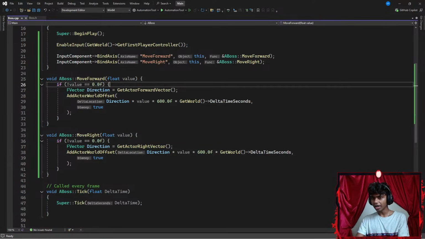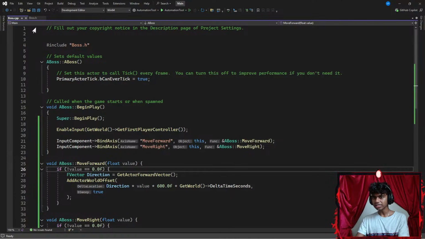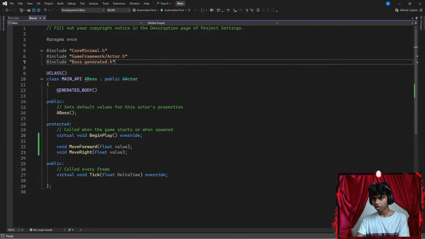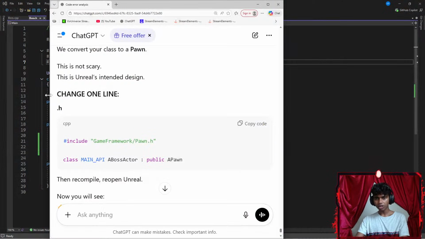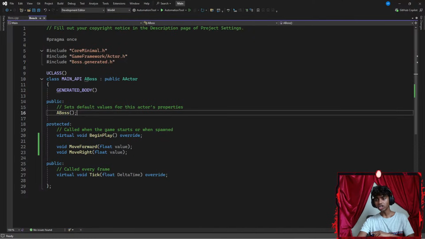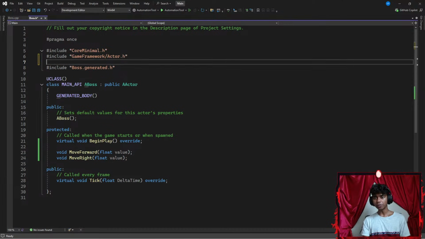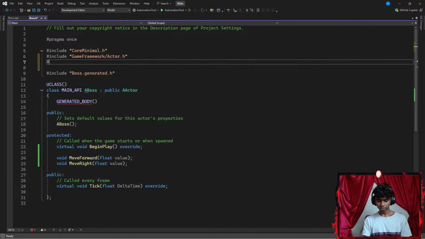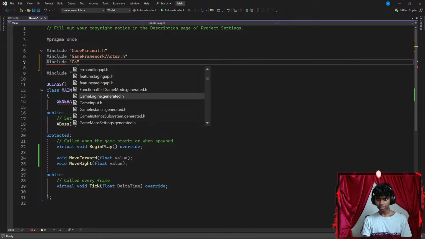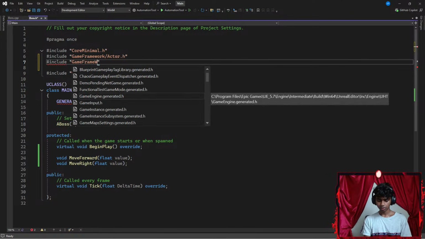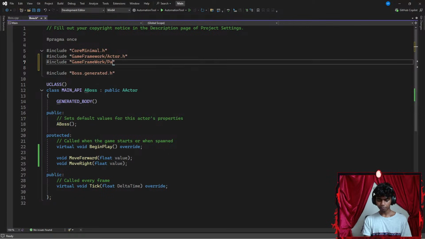So I'm going to open my Unreal project under my boss's header files right here. Okay, let me get some ChatGPT up here. I'm going to be including the GameFramework/Pawn.h header file. I'm assuming this goes before my generated.h, so I'll write #include GameFramework/Pawn.h, which is my game's framework and my pawn's header file.